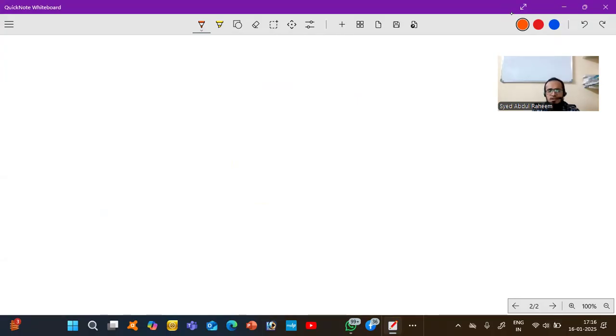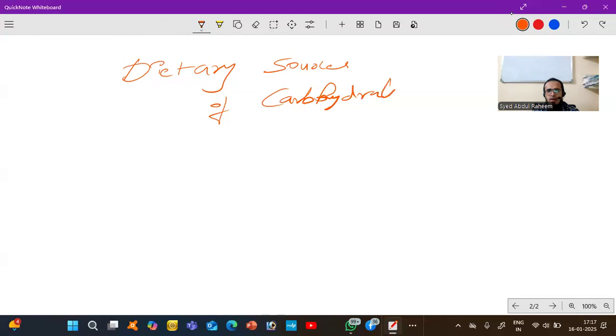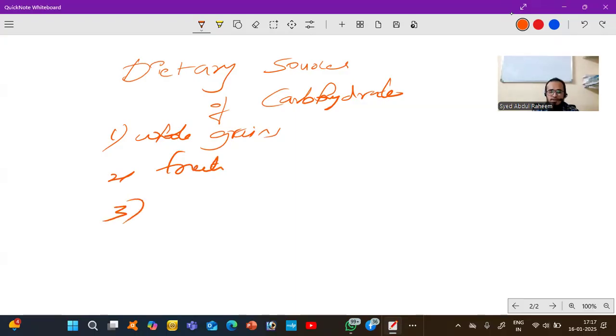Now we'll learn about some dietary sources of carbohydrates. First is whole grains. Second is fruits. Fruits are rich in carbohydrates.